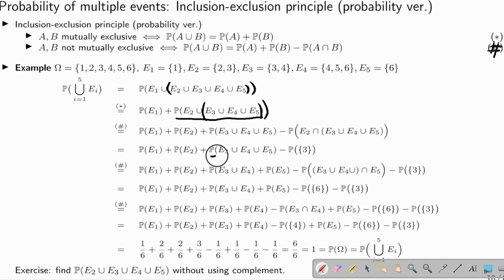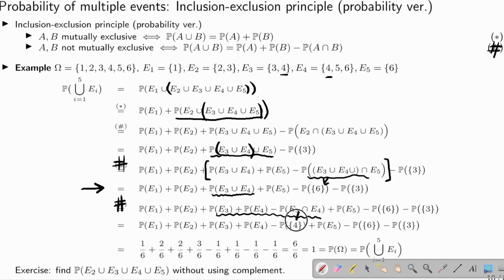What's next to deal with this guy, right? So what I'm going to do is take a bracket like this. Then it will give me this 3 thing. What is this? Again, inclusion-exclusion principle. Then I will get this 3 thing. And then I compute it, okay? Then this term will give me P6. Then now here, what's this? E3 or E4. E3 and E4 are not disjoint. They have a common element. So I need to use this again. One will now become this one. And this thing becomes this one, which is their common element, that is 4, okay? And now we have this thing, okay?